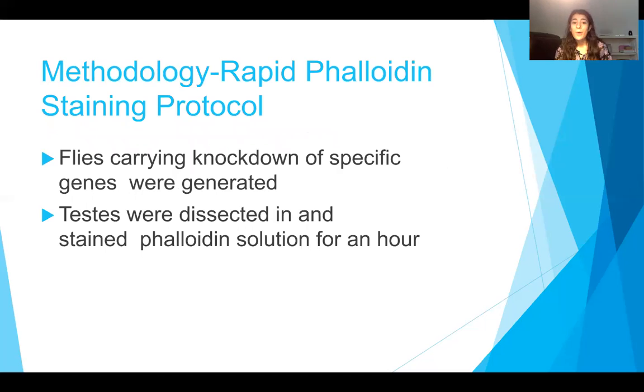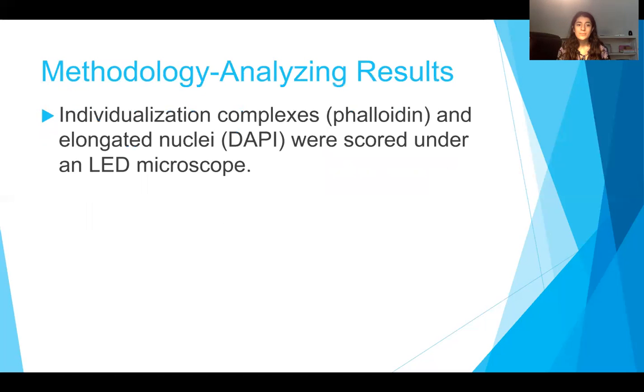In order to test this hypothesis, the flies carrying specific genes, like the knockdown of genes, were bought from a laboratory that specialized in making these flies. And the testes from these flies were dissected and stained in a phalloidin solution for about an hour. And this phalloidin solution contained DAPI stain and phalloidin stain in a ratio of about 1 to 500 microliters.